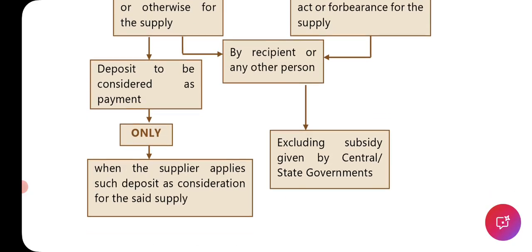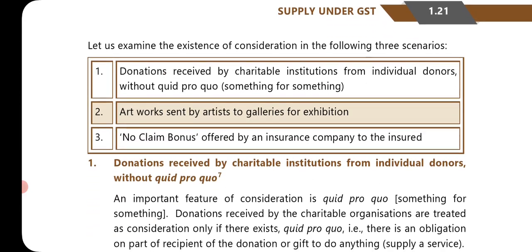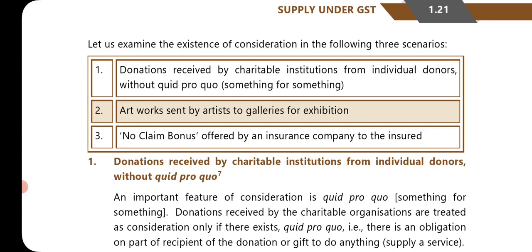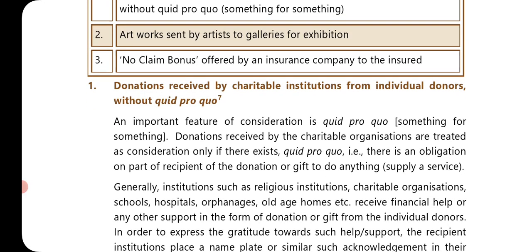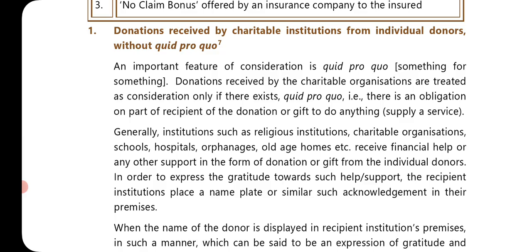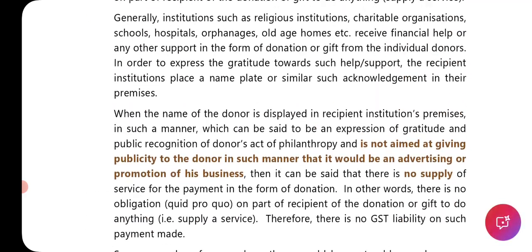So here, donation is received by the institution from individual donors without quid pro quo, meaning nothing is to be given in return. Second, artwork sent by artists to galleries for exhibition and no claim bonus offered by an insurance company to the insured. It is defined further.